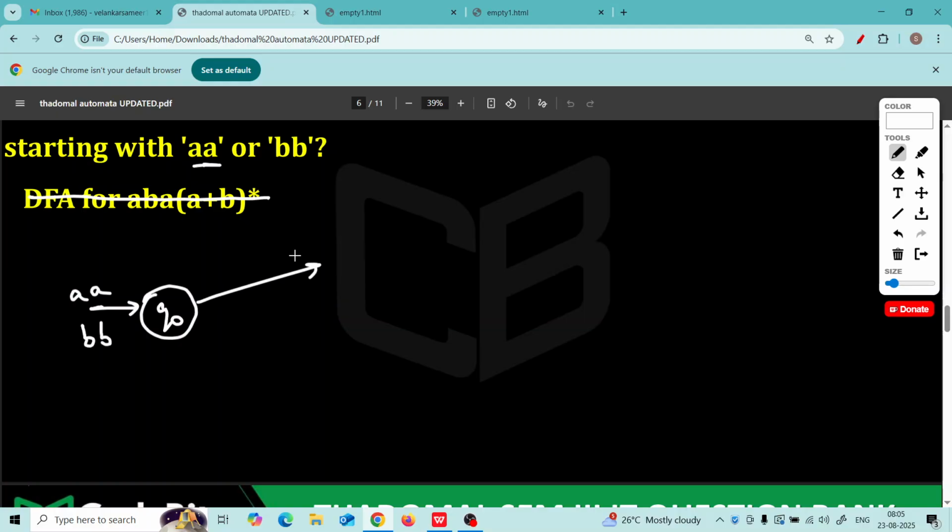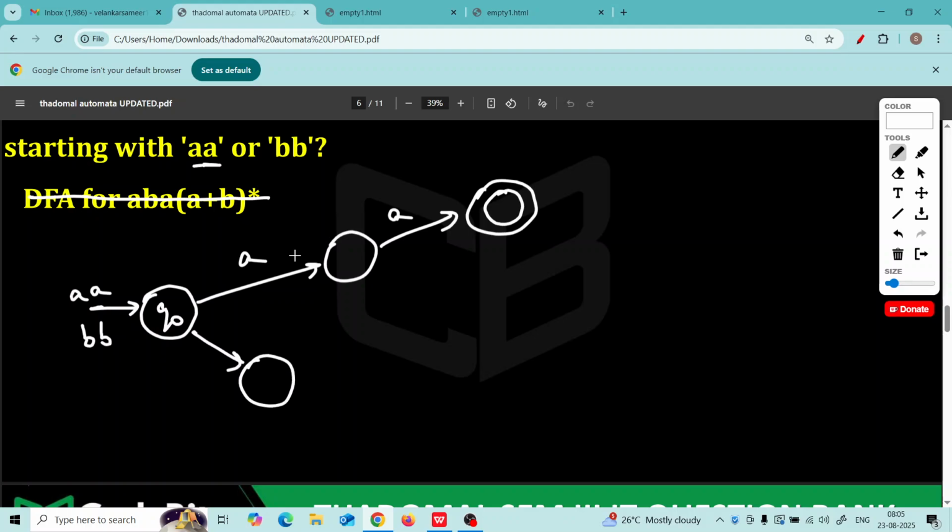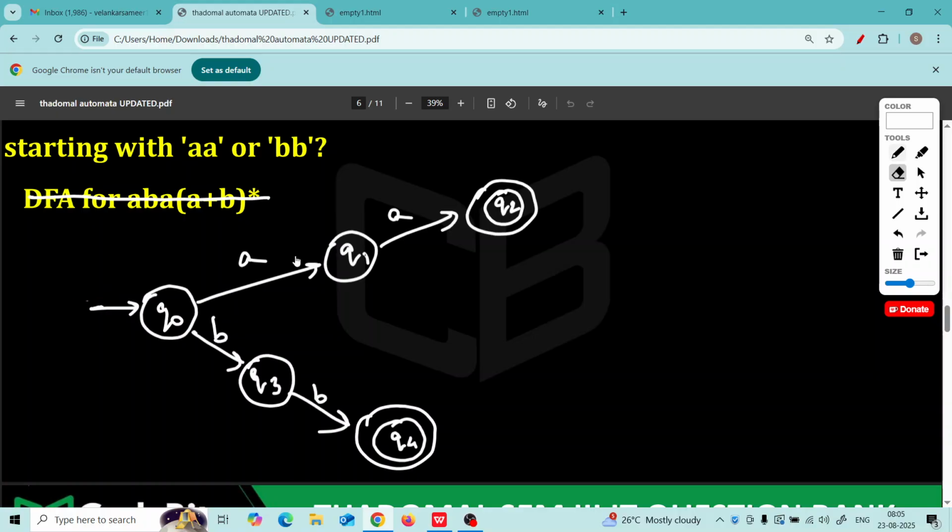So what you do is, you draw two paths. AA should be accepted, or BB should be accepted. And then label this Q1, Q2, Q3, Q4. So tell me, if you feed the string AA, this path will be taken and AA is accepted. Correct. AA starts with AA. Or if you feed BB to this DFA, then it will take this path and BB reaches the final state.